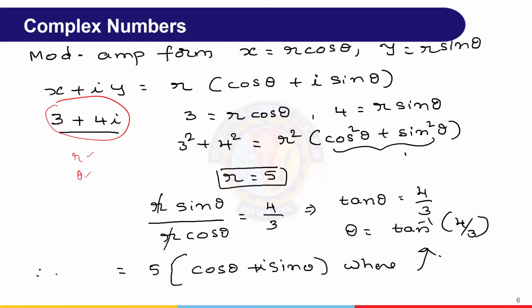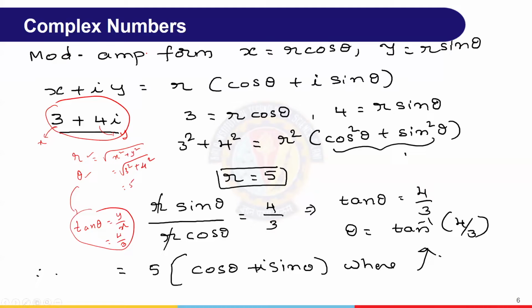So very simple. We know this is x and this is y. This is the real part x, this is the imaginary part y, where r is as simple as that: the square root of x square plus y square. That is 3 square plus 4 square, that is 25. And theta, we get from tan theta equals y by x, that is imaginary part by real part.